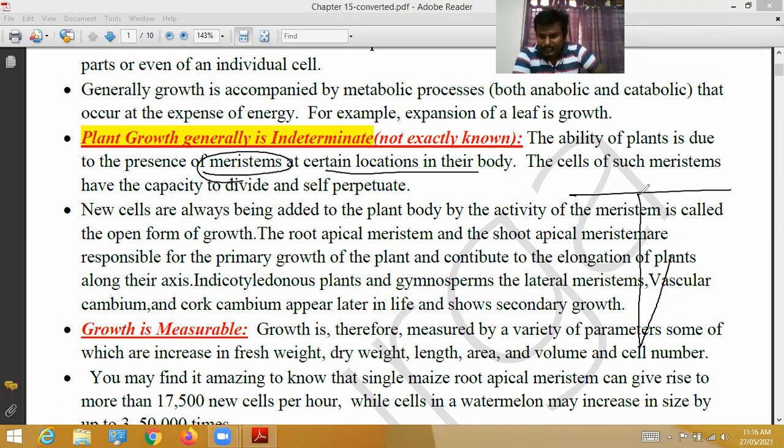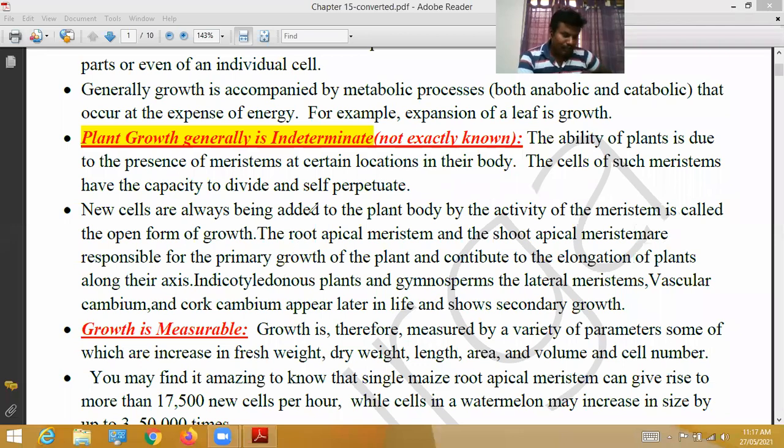So this is root. Regions of root we discussed, different regions. In the middle, meristematic tissue continuously divides, redivides, and again produces new cells. Old cells mature, again new cells are formed. This process is continuous, so this process is nothing but growth. So the cells of such meristems have the capacity to divide and self-perpetuate.